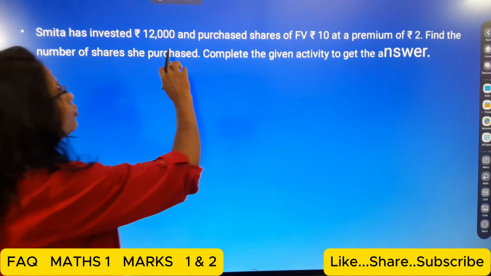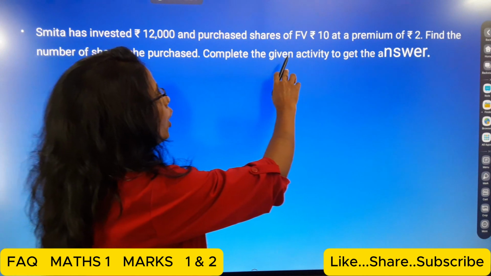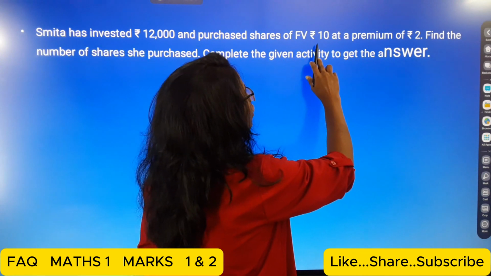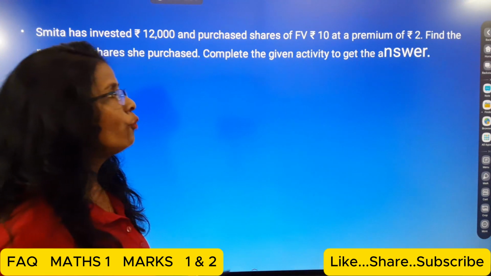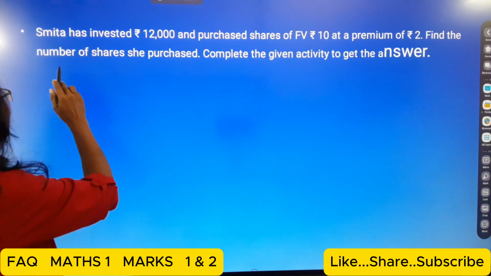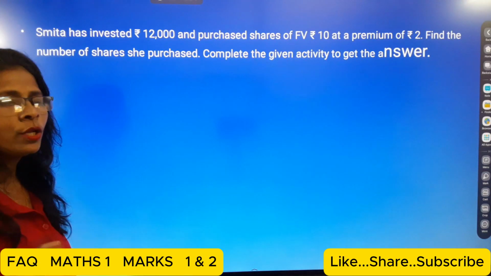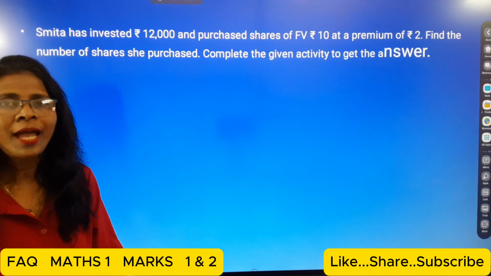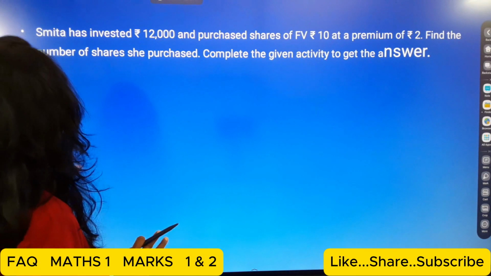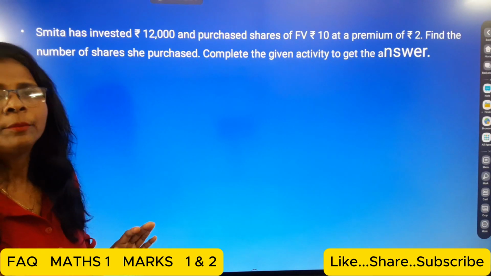Smita has invested rupees 12,000 and purchased shares of face value rupees 10 at a premium of rupees 2. Find the number of shares she purchased. Complete the given activity to get the answer. Okay students, here we do not use the activity. Without the activity, we find the number of shares purchased.